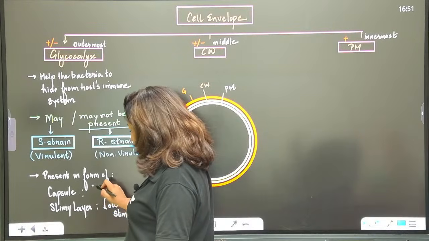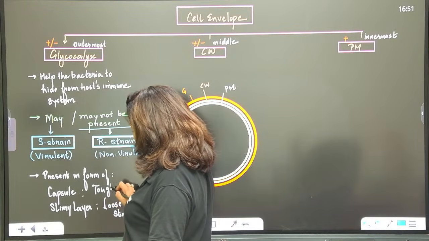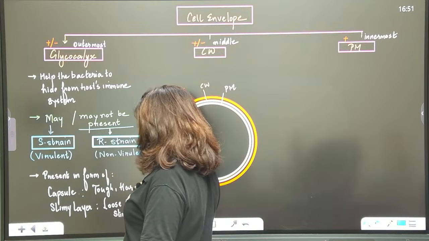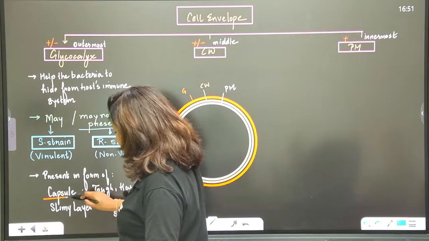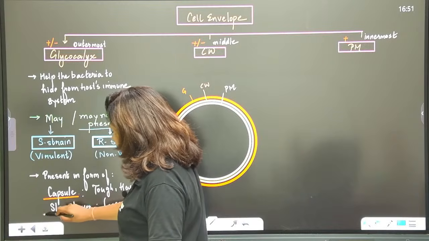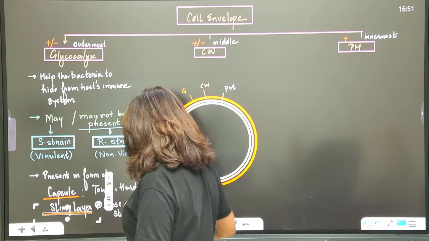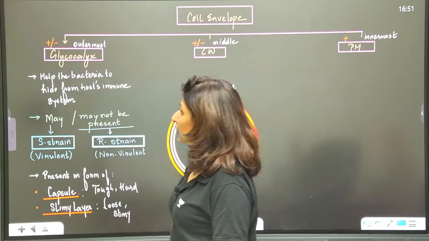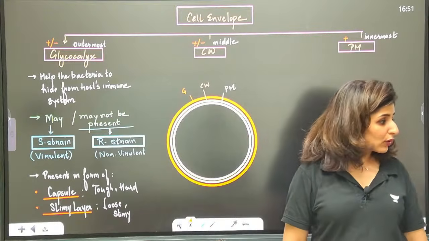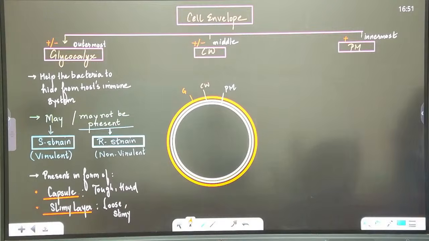And if it is tough and hard, then it will be known as a capsule. So when do we call it a capsule and when do we call it a slimy layer? Are these points clear to you? Please tell me. This is all about the glycocalyx. Clear to all? Noted?